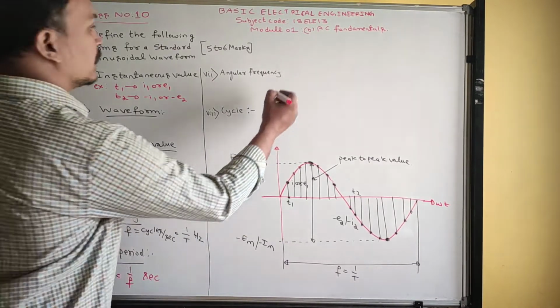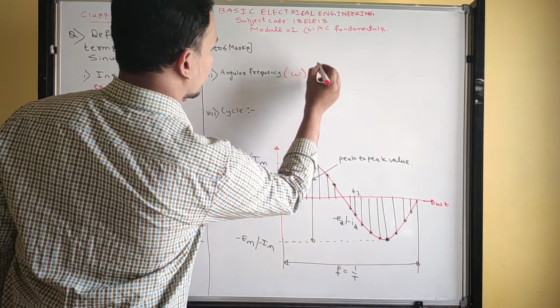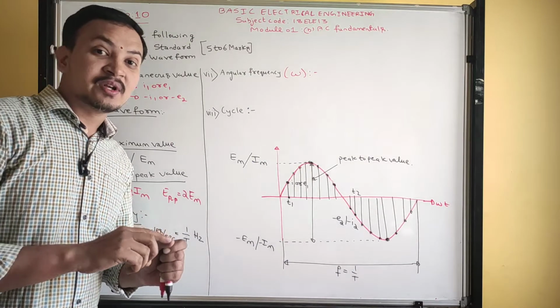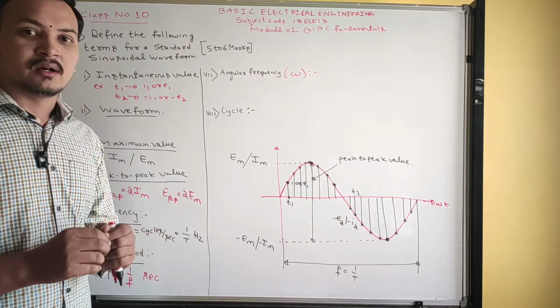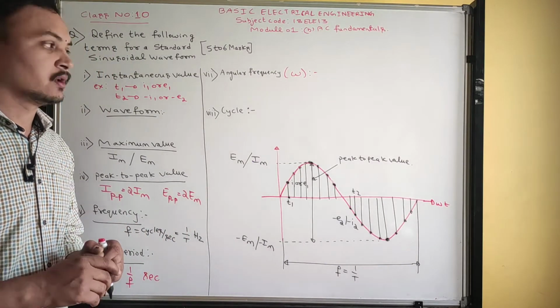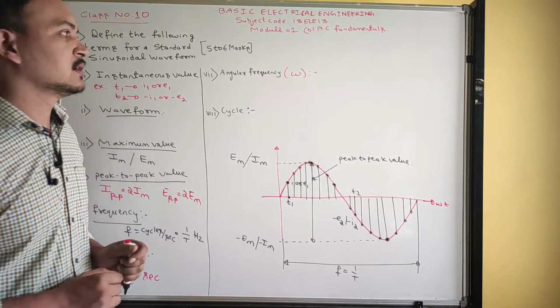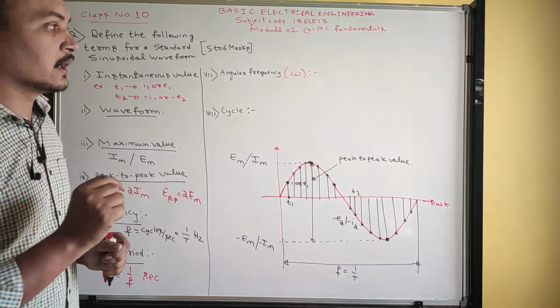Next, angular frequency. Angular frequency is denoted by omega. The number of radians completed per second is called angular frequency.